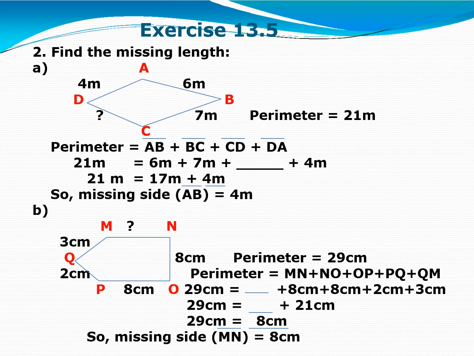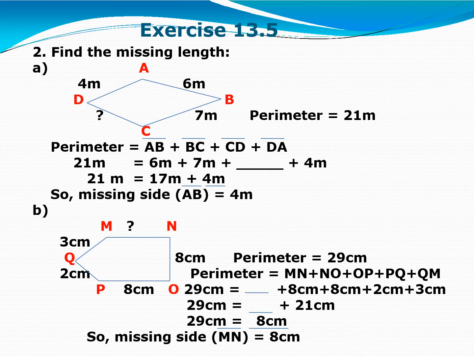Addition of these three sides is 17 meter, and your perimeter is 21. Naturally you can calculate the fourth side. By subtracting 17 from 21, you will get 4 meter. That is the length of CD. So the missing side is 4 meter.